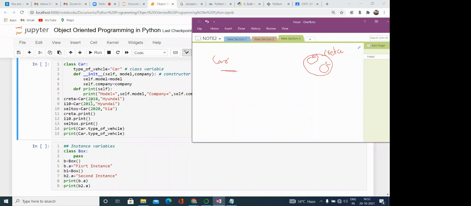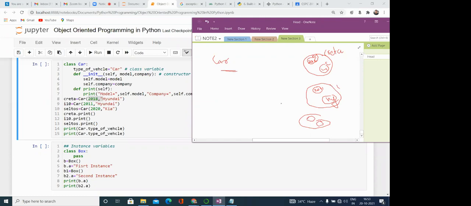We are passing 2018 in model, and here Hyundai we are passing. Similarly, while we are creating the separate object, a separate copy of the same structure of this Car is created, and a separate copy of model and company is created. So here we are passing 2011, and here Hyundai. Similarly, we are creating a new object called Seltos. This is i10, this is Seltos.